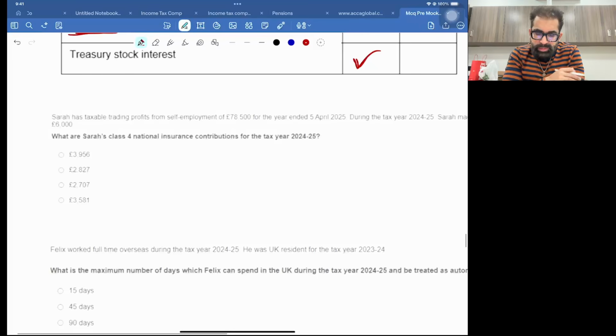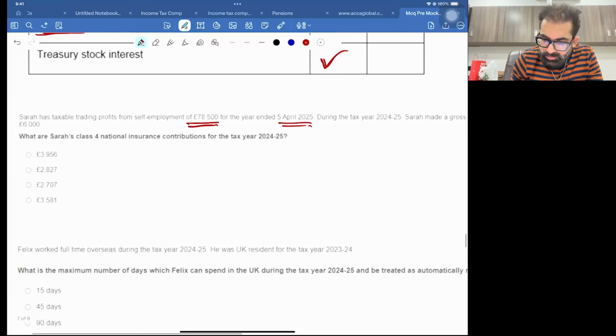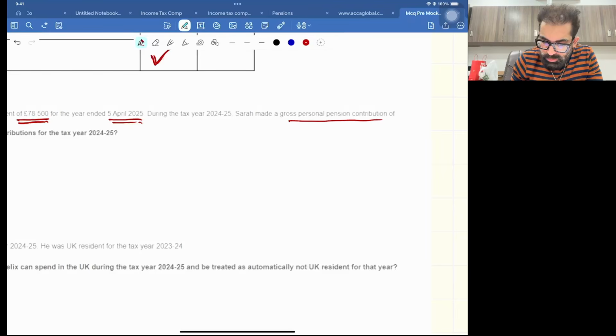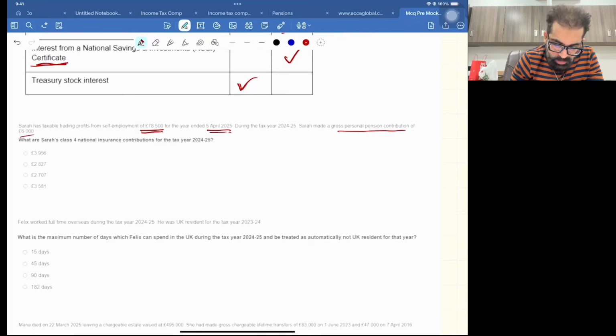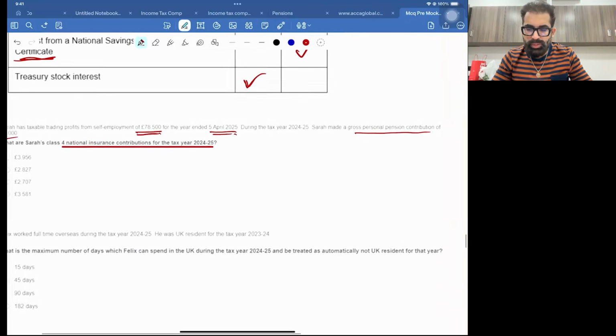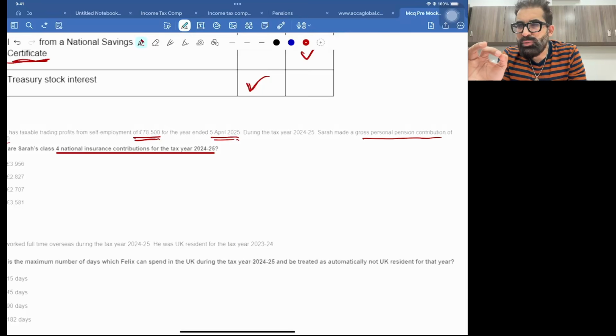Then Sarah has taxable trading profit from self-employed. Self-employed means it's trading income, taxable trading income for the year ended 5th April 2025. During the tax year, Sarah made a gross PPC of 6,000. What are Sarah's class 4 NIC? Now this is the dodge. For class 4 NIC, my respected student, listen. You just need to use tax adjusted trading profit. That's it. There is no role of gross PPC, gross personal pension contribution, they are giving you for a dodge. So class 4 tax adjusted trading profit is 78,500.